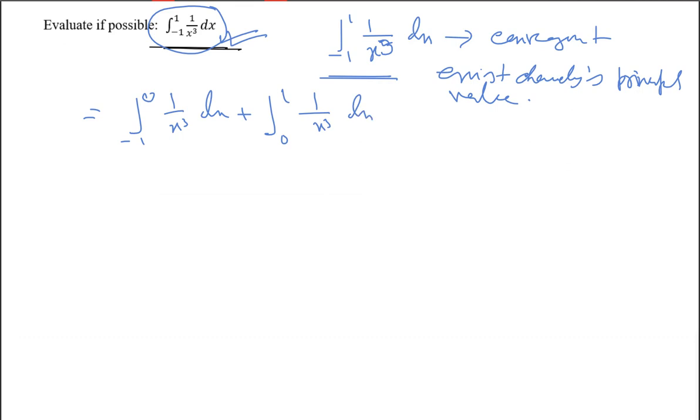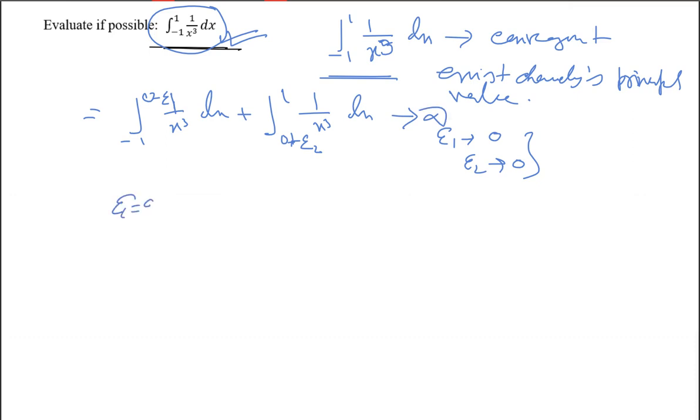If you divide like this, you take 0 minus epsilon 1 here and 0 plus epsilon 2 there, then integrate and take epsilon 1 tends to 0 and epsilon 2 tends to 0. Then you can see this value tending to infinity.